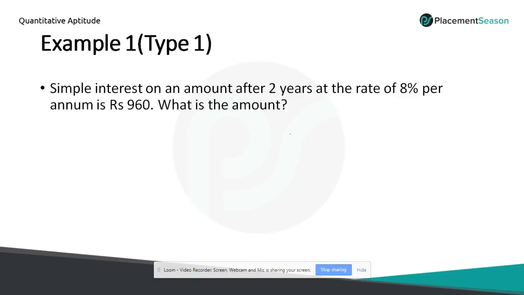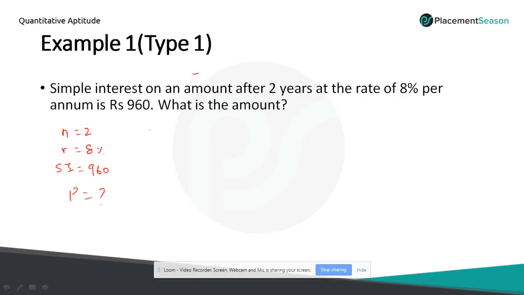What is the amount? Now listen, in this question they have given simple interest on an amount after 2 years. It means they have given the value n equal to 2 years at the rate of interest r equal to 8% per annum is 960. That is, they have given the simple interest is 960 rupees at the end of 2 years. So now we have to calculate the amount which we deposited in this simple interest.